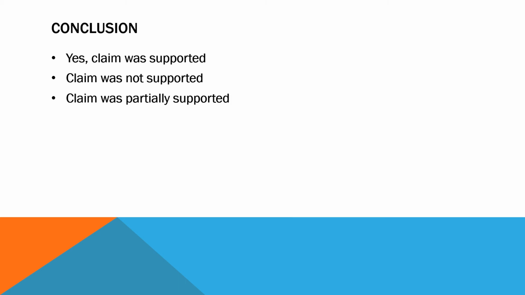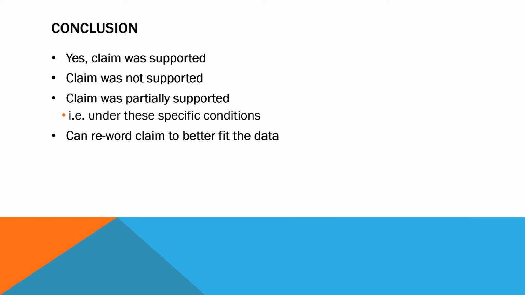When it comes to your conclusion, you can come to a few different results. You can conclude that both sources found the claim was supported. You can conclude that both sources found the claim was not supported, or you can determine partial support. So it might be that the claim only applies under specific conditions or with specific populations. You can reword the claim to better fit the data. So for example, you can say, it wasn't quite like this, but here's a better way of saying it. Opposites only attract under these specific circumstances.